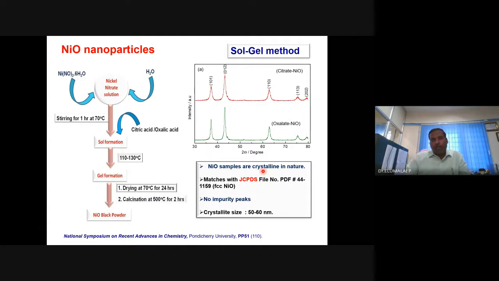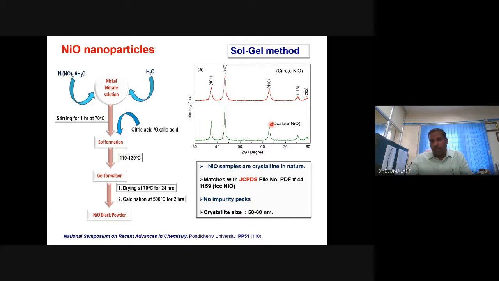So now, how to identify nanostructured material? The X-ray diffraction technique is very useful to identify crystallinity or amorphous nature. It is possible to distinguish whether it is a crystalline sample or an amorphous sample. Only a crystalline sample will show the Bragg peaks. An amorphous sample will not show the Bragg peaks. It will be flat, parallel to the x-axis. Whereas if you are getting peaks, you can be sure that it is a crystalline material.